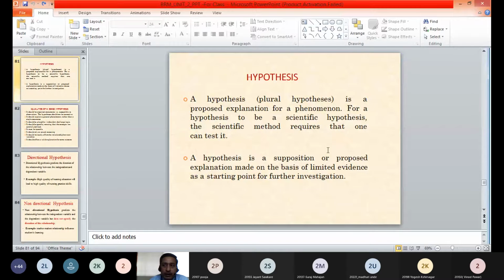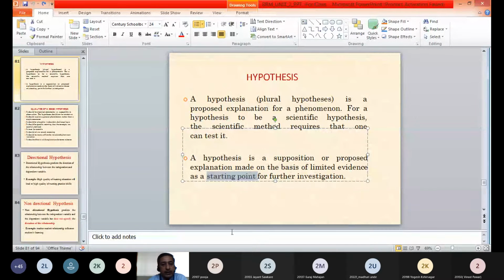So from this study, by collecting the data and testing these hypotheses, we will be able to find out the correct answer for that particular problem. So hypothesis is used for this purpose, to understand the real cause for the problem. Hypotheses are a few assumptions which are made to solve that particular problem. So hypothesis is the basis on which we conduct the further research. We collect the data, we then test the hypothesis by using certain statistical methods. So this is a starting point. Hypothesis is a starting point for further investigation.